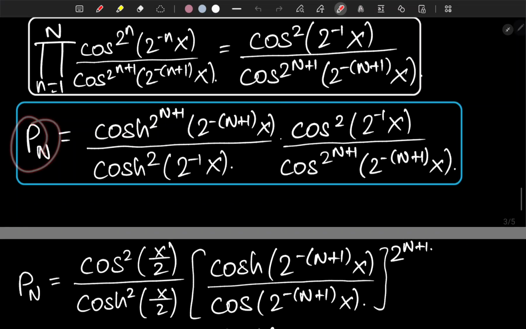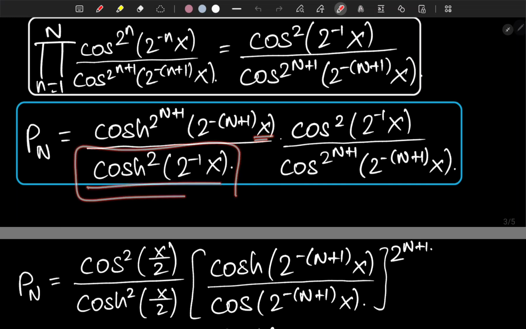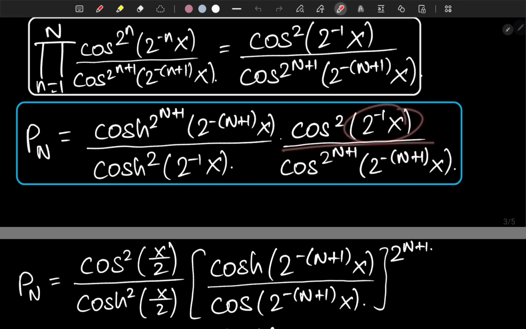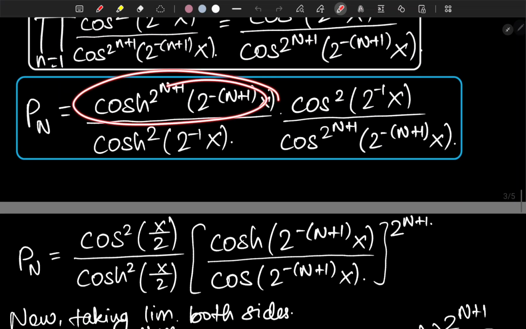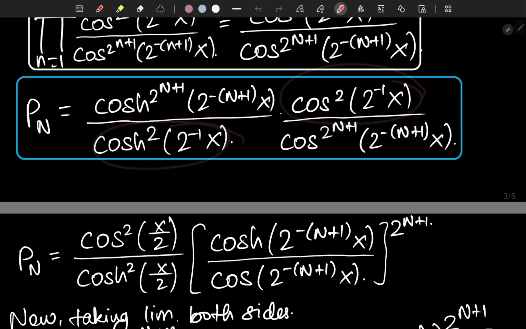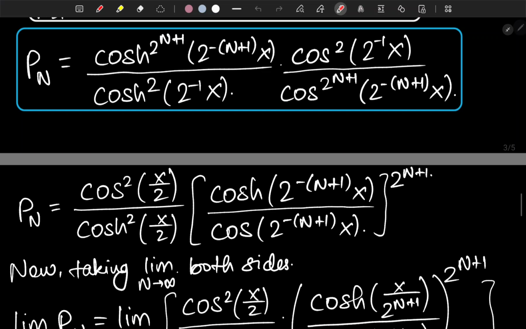So our p sub n is coming out to be hyperbolic cosine of 2 to the n plus 1 of 2 to the negative n plus 1 x over hyperbolic cosine squared of 2 to the negative 1 x, times cosine squared of 2 to the negative 1 x over cosine of 2 to the n plus 1 of 2 to the negative n plus 1 x. And now we are having this one and this one that is depending on capital N, so we're just going to consider them written in a single parenthesis, and we'll consider these constants, for now as outside, like it's not depending on n.